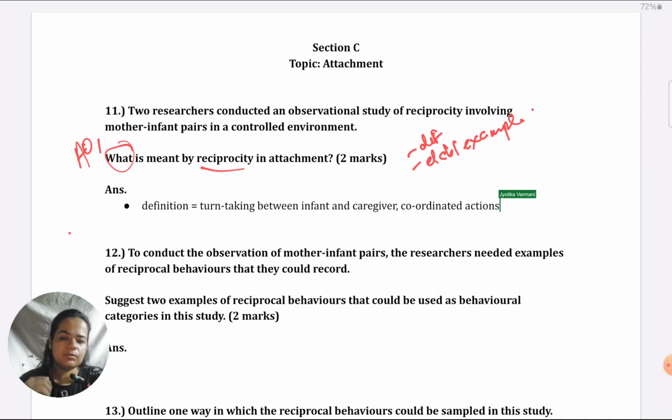Make sure you're using good terms like turn taking, coordinated actions, infant caregiver. Don't use casual language, like "one by one the mother and the child talk to each other" or something like that. Make sure you use good psychological language when you're writing.